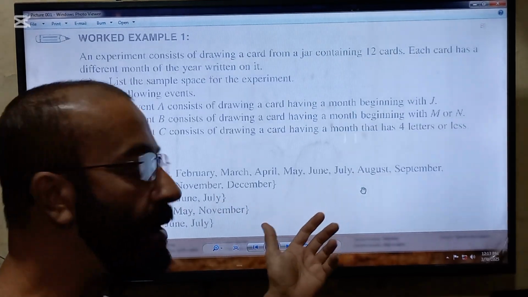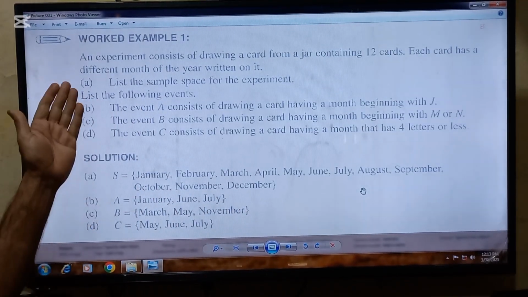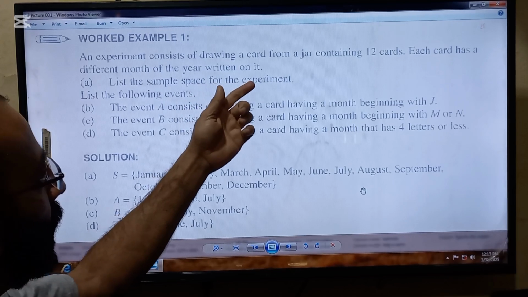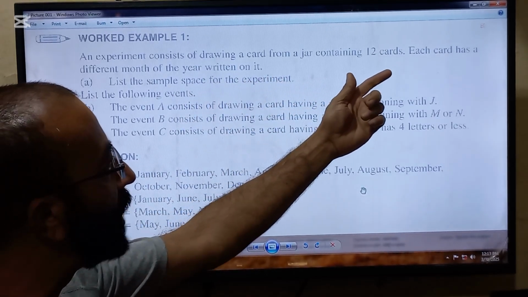Here is an example to explain. An experiment consists of drawing a card from a jar containing 12 cards.